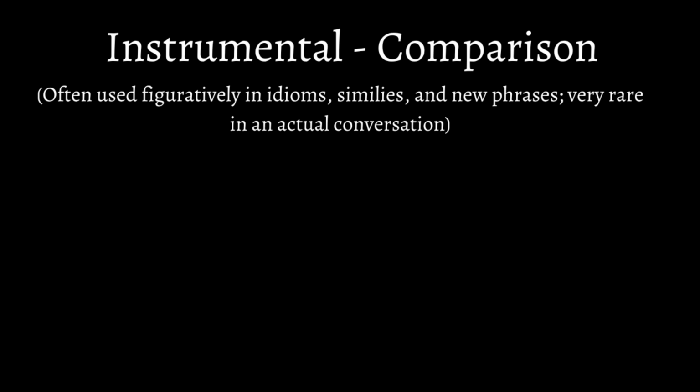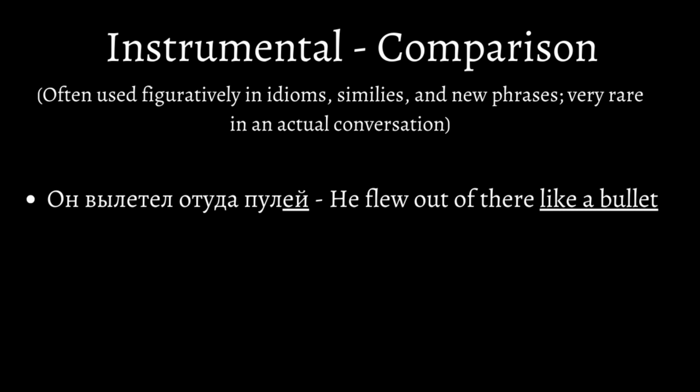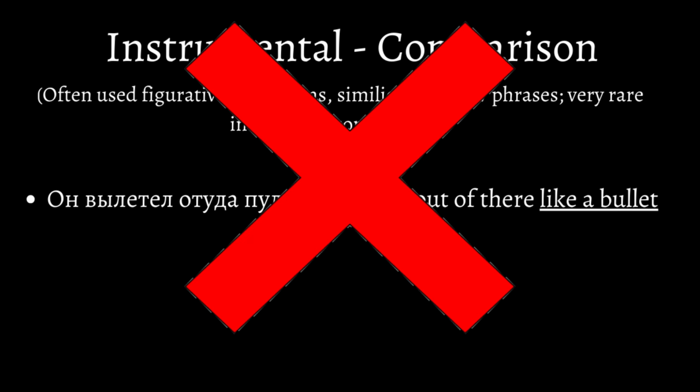Here, we have a comparison. A comparison is often used figuratively, like in idioms, similes, and new phrases, but not conversationally. Он вылетел оттуда пулей. He flew out of there like a bullet. This function is very difficult to understand, and there are not many possible applications with it, so I don't recommend focusing on it.